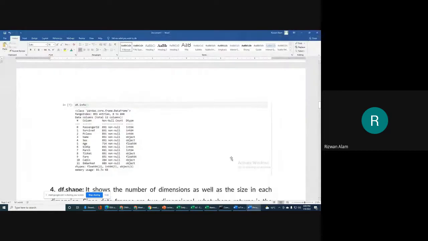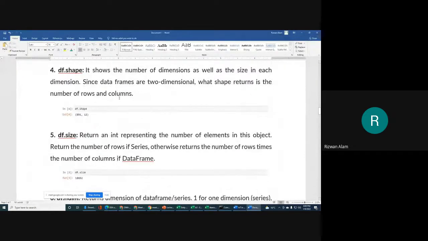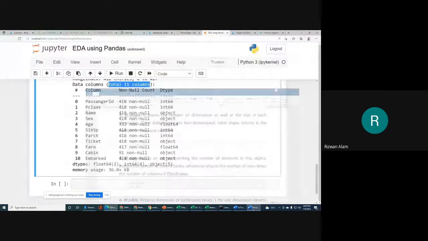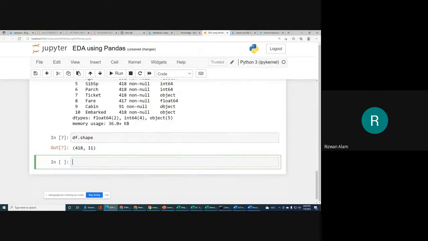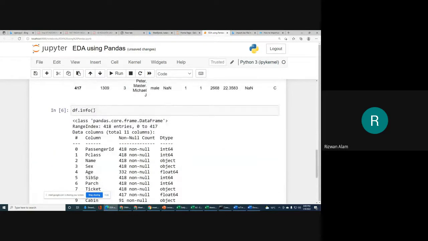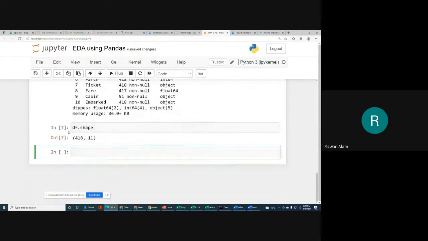Next we will go for df.shape. Let me try this one. Let me point out that for shape we don't need to use brackets. Why?